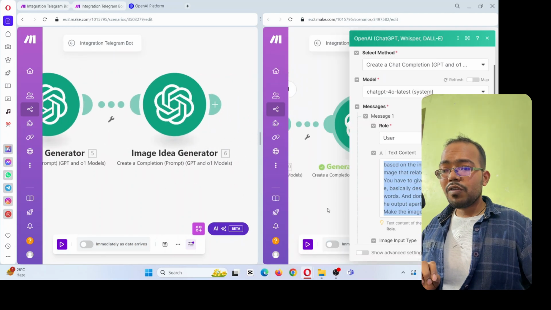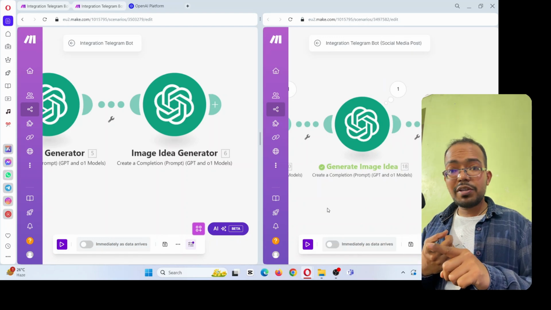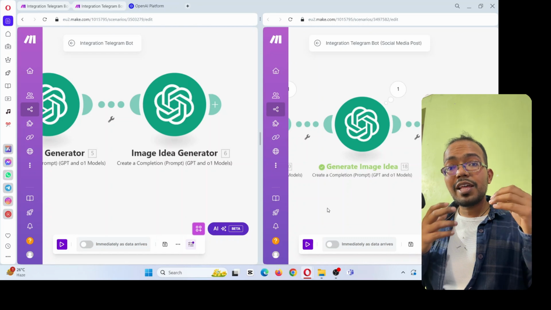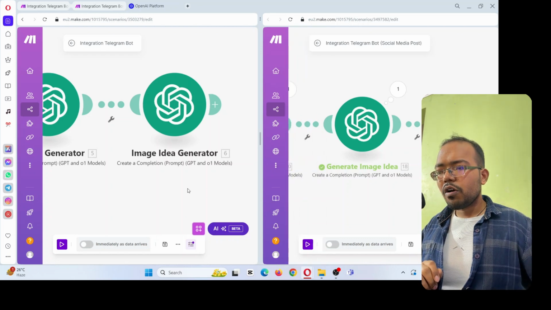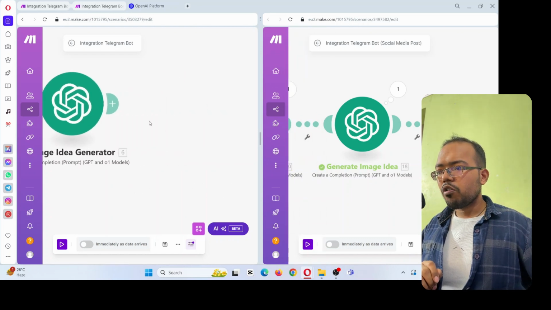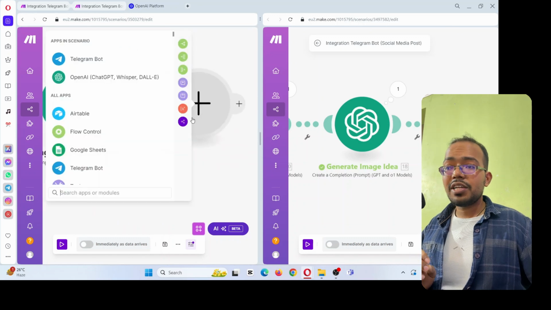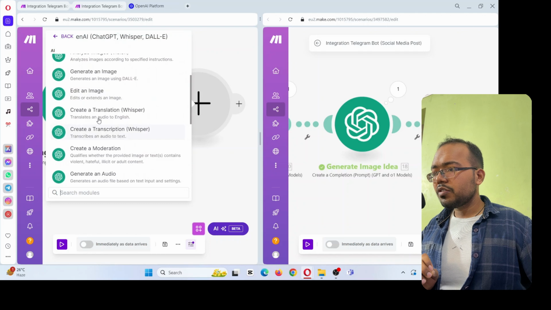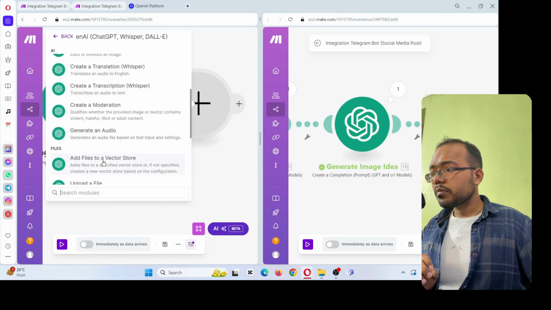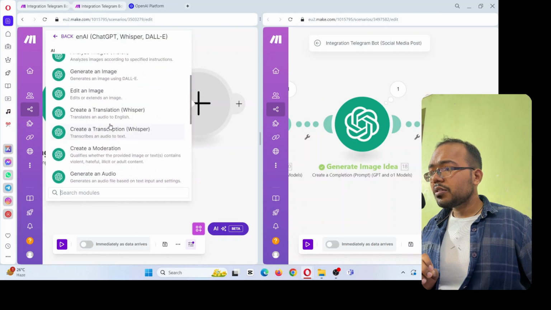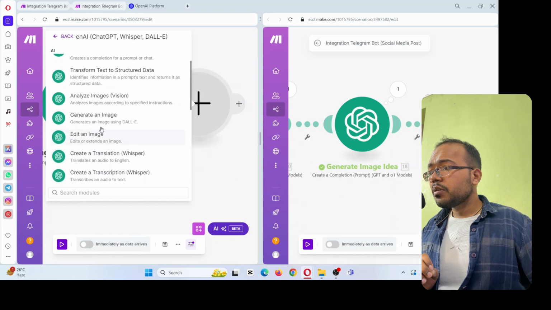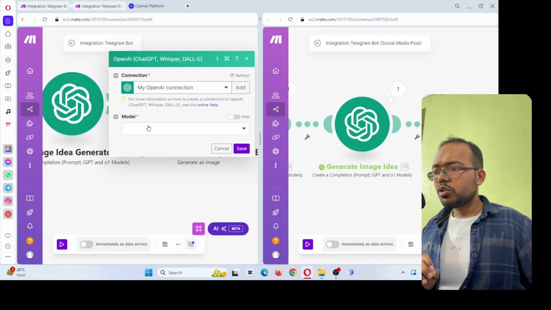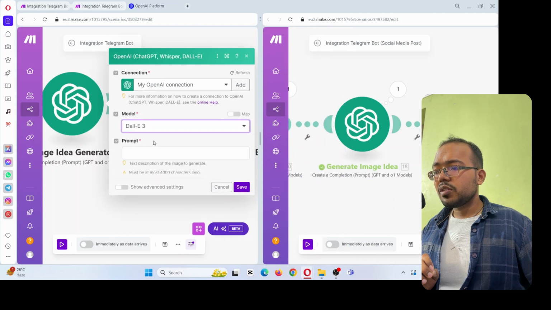Now what we have done so far: the image idea is done, caption is done, transcription is done. It's time to create the actual image now. For that, we will choose a new model of OpenAI. It's a different model, this is DALL-E 3. So click on OpenAI and search for generate an image. And here you need to click on this model, choose DALL-E 3.